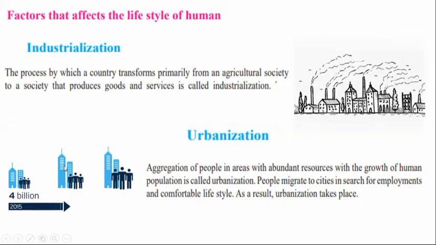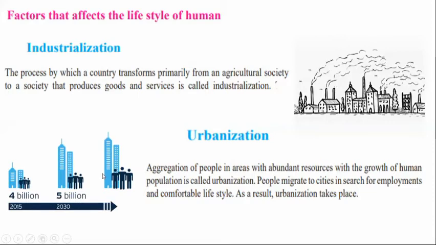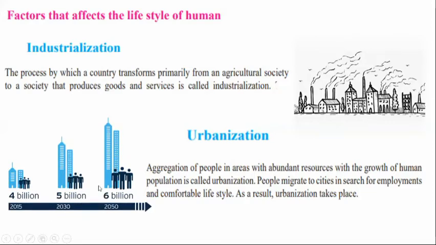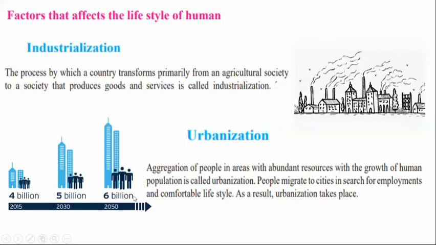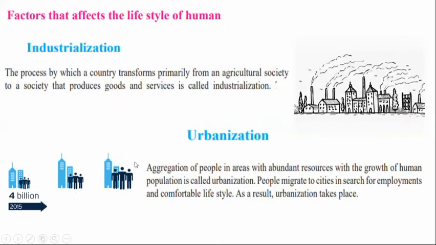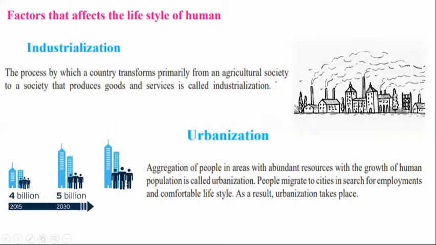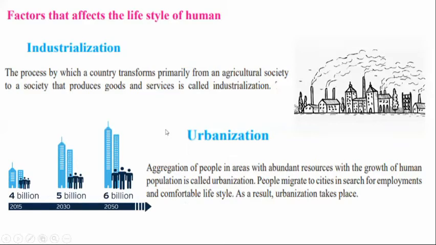So this is the human population growth, right? So this is due to urbanization. What happens? People start to migrate from villages to cities in search of employment and for their comfortable life. So this affects the lifestyle of humans, right?